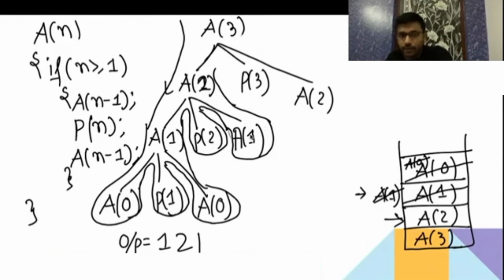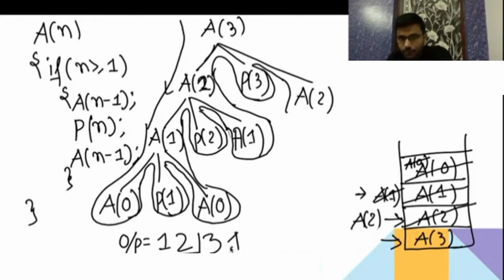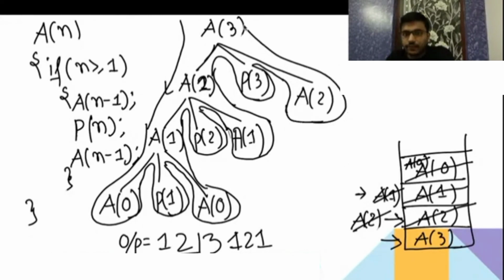Then again you got a1. So you popped here. Then again, last time you are visiting a2, pop. Means a2 is giving you 1 2 1. Then you went there and you printed 3. Okay. So now your top is pointing to a3. Now you visited a2. Again a2 we will insert. Again the same way a1, a0, this will happen. So a2 is going to give you output 1 2 1. Then it will pop, last time visiting. Then it will give you a3 last time. So this is the output you are going to get: 1 2 1, then 3, then 1 2 1.